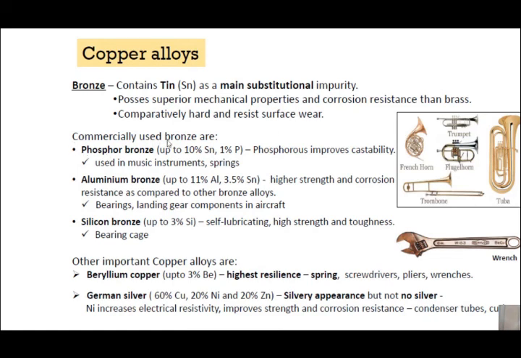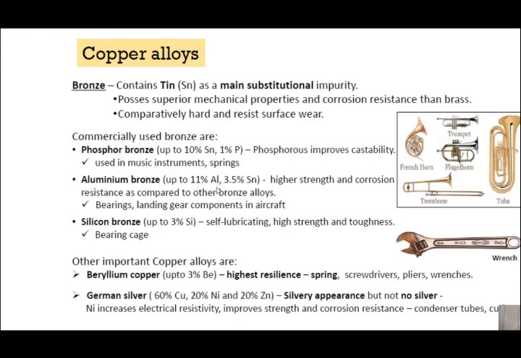Commercially used bronzes are phosphor bronze, you have to remember that 10% is tin, 1% phosphorus is there. So phosphorus improves castability, used in musical instruments, springs. For musical instruments, phosphor bronze is used.